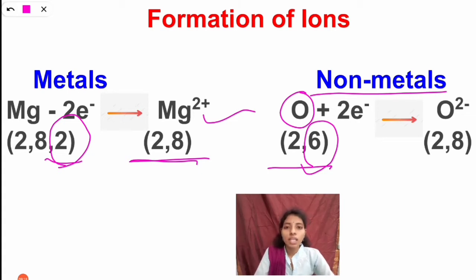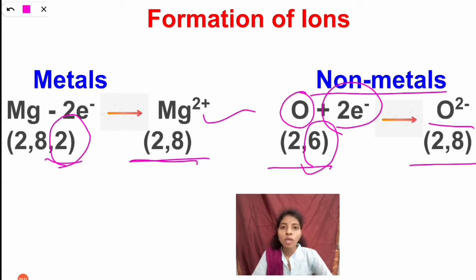When it gains the 2 electrons from another element, it becomes stable with 8 electrons in the valency shell. You can see here, after taking 2 electrons, the oxygen becomes O minus 2. Minus 2 means it is gaining 2 electrons. So the configuration is 2, 8. So here oxygen is a non-metal and magnesium is a metal.